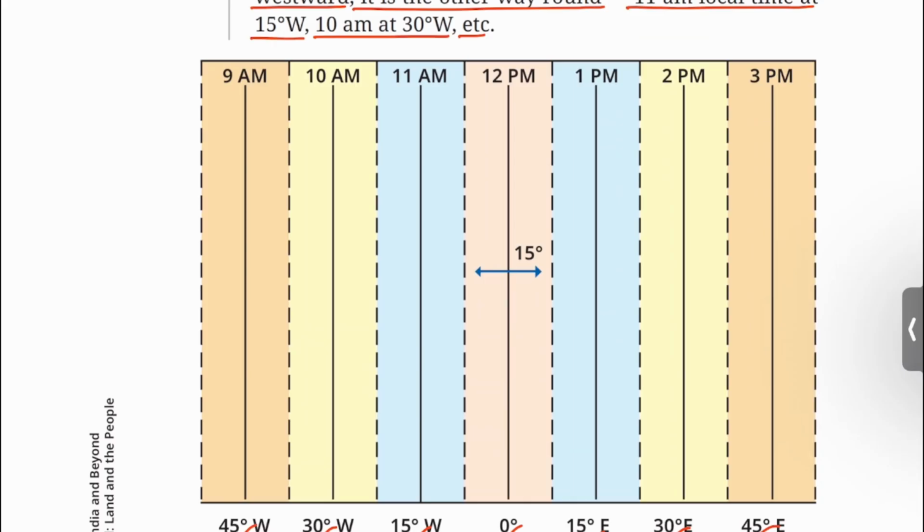Each color represents a zone of 15 degree. You can see local time here: 12 pm, 1 pm, 2 pm, 3 pm, 11 am, 10 am, 9 am.